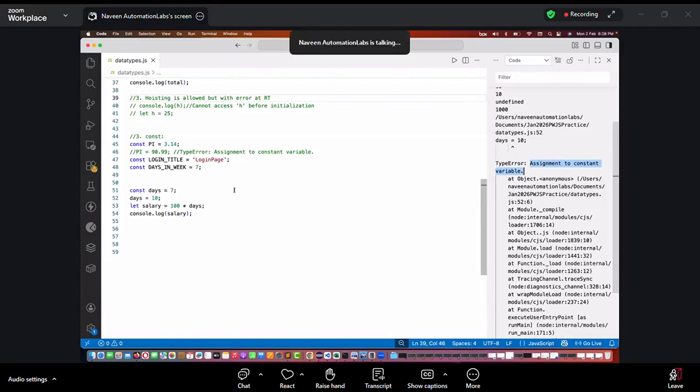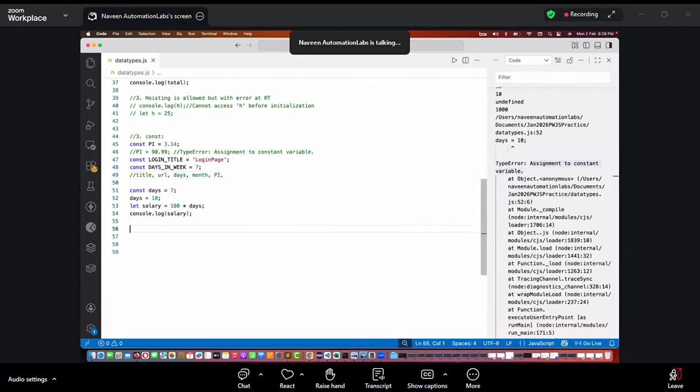Got it? When to use constant? In our framework also, title, right? If you take some example, title of the page, URL of the page, make it constant over here. Whenever you talk about, let's say, total number of days in a week, when you handle the calendar, or total number of months in a year, we will provide a constant value here. Whenever there is a universal value, let's say pi, you're doing some mathematical calculation, the value of pi is always 3.14. We will use the constant value here. Whenever we declare, okay, the distance between these two things, in that case we will provide the constant over here.